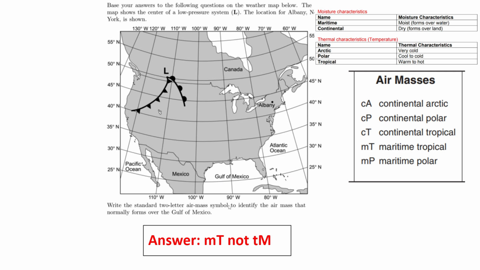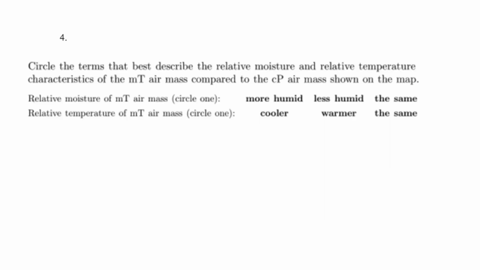And their latitudes and longitudes, and that will help you figure out how close to the equator those places are and how far. So go ahead and pause this video, try number 4. Circle the terms that best describe the relative moisture and relative temperature characteristics of the MT air mass compared to the CP air mass shown on the map.